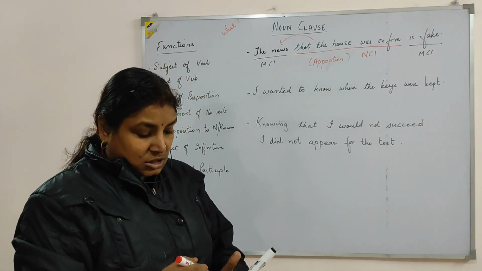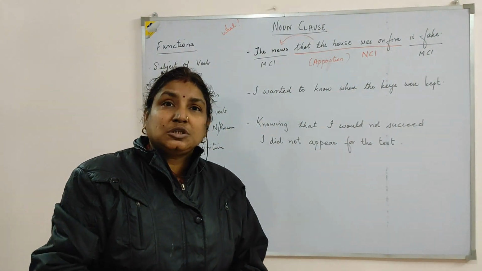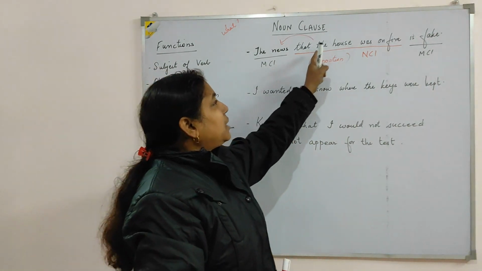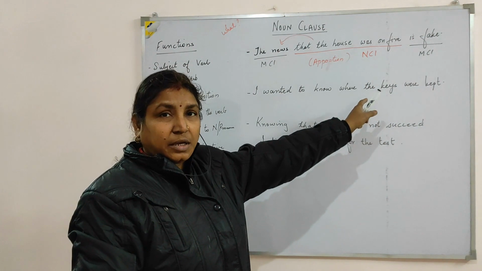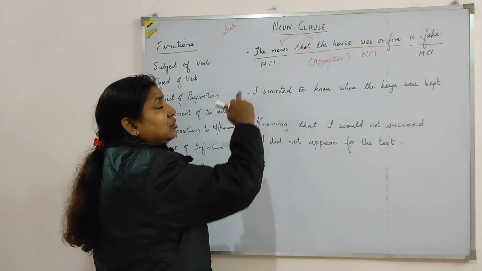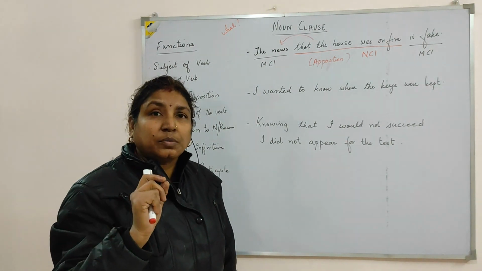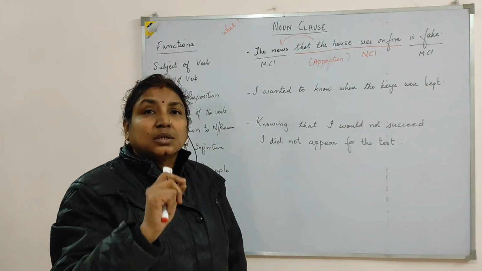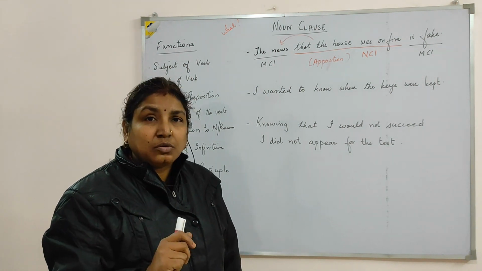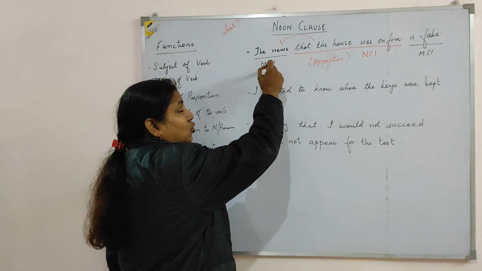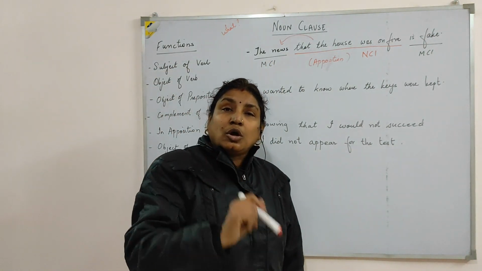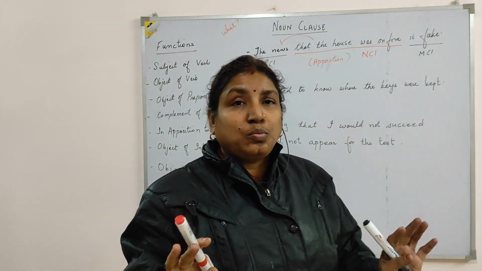So here the noun clause is acting as an apposition to the news, and your noun clause is that the house was on fire. This part is your noun clause and it is relevant to the news. We are talking about a particular news, that is, the house was on fire. This particular news we are referring to, hence this will be placed close to the noun, and hence your main clause gets split into two parts.